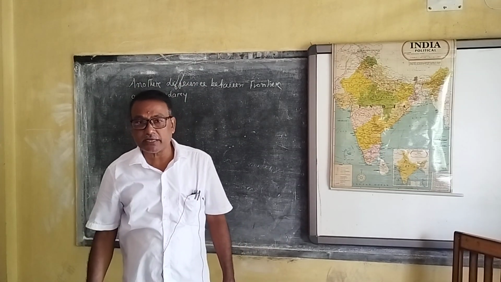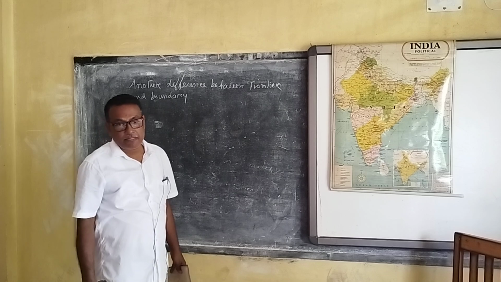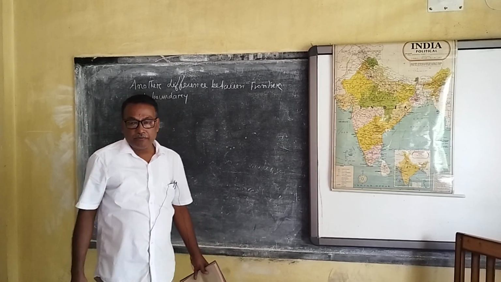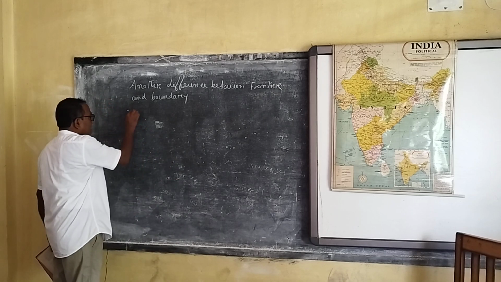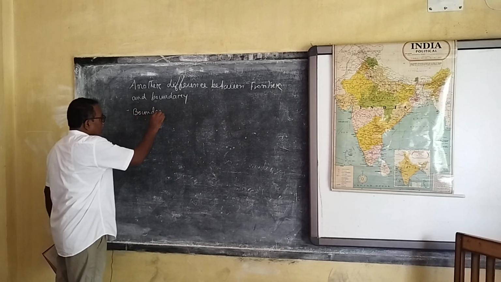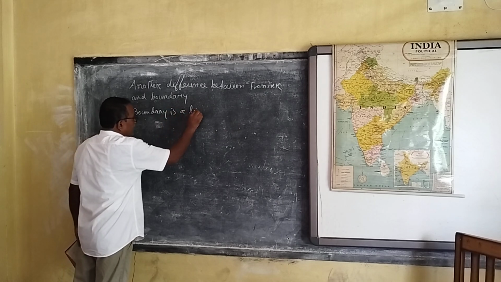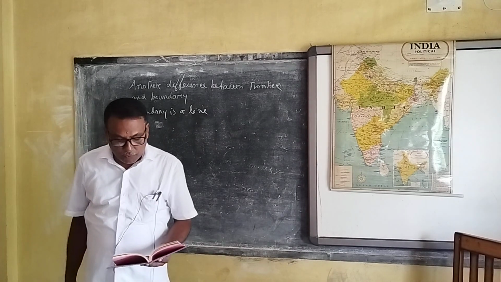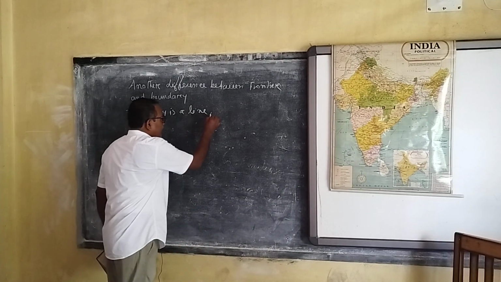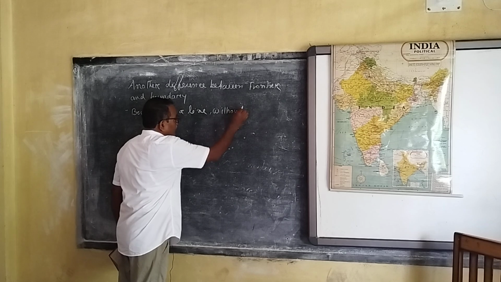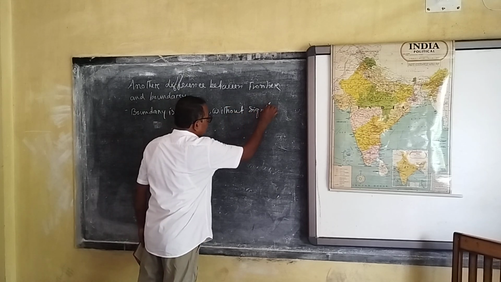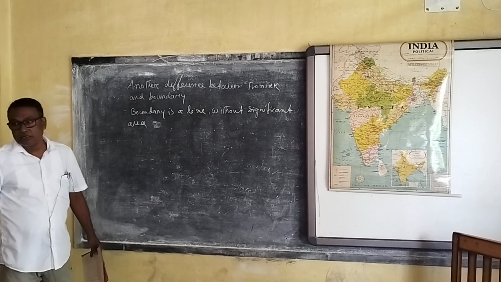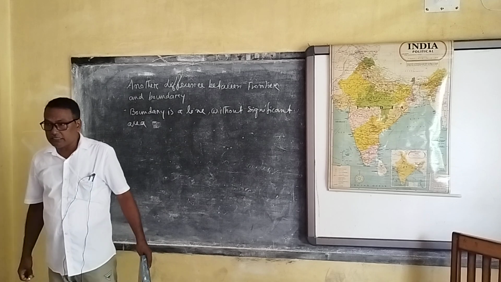Another difference between frontier and boundary. If I speak about boundary, a boundary is a line. A boundary is a line without significant area.